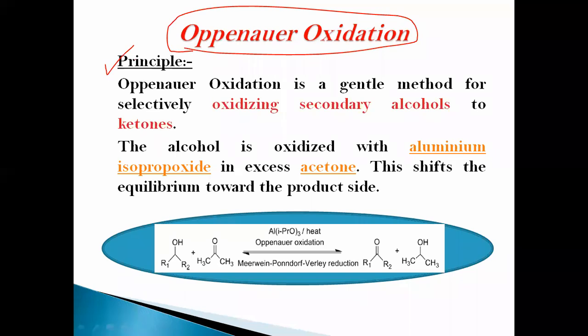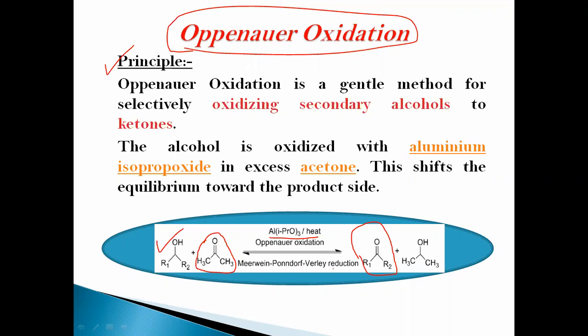The principle behind this oxidation reaction: what is the principle? Here the starting material is alcohol. There is a conversion of alcohol into ketone with the help of aluminum isopropoxide, which is used as a catalyst for the conversion of secondary alcohol into ketone.